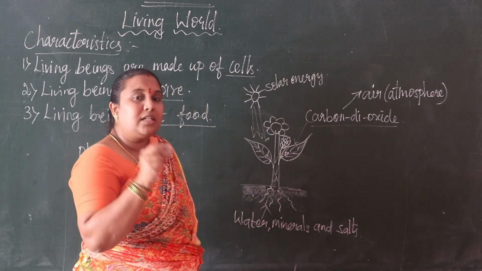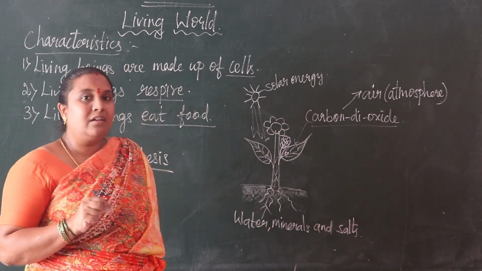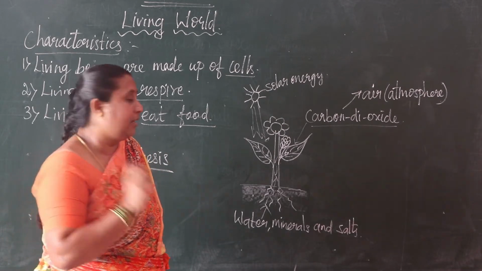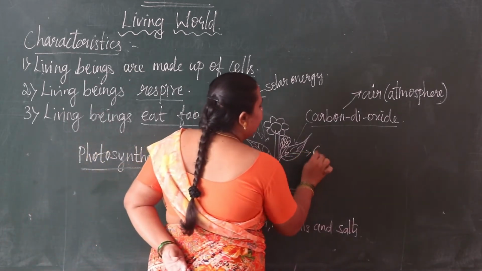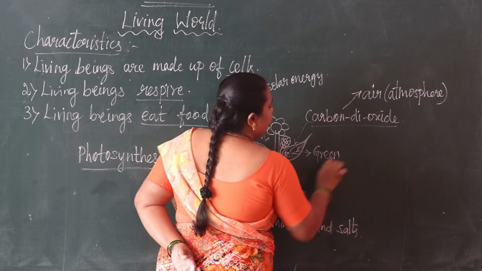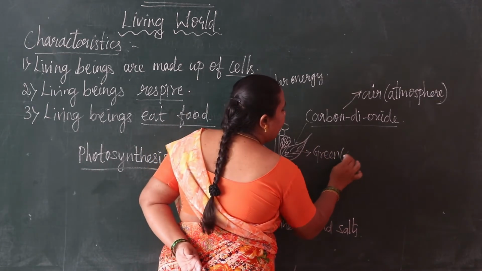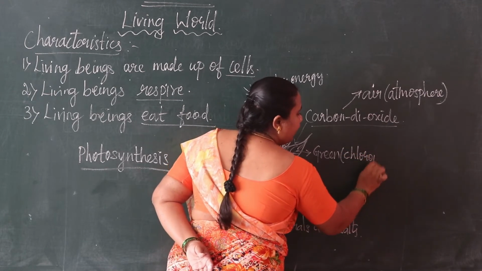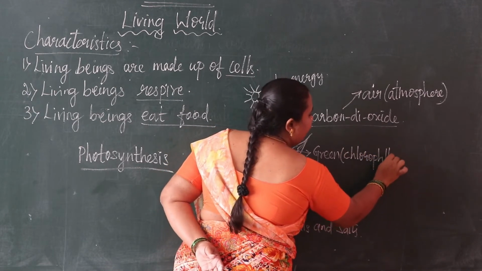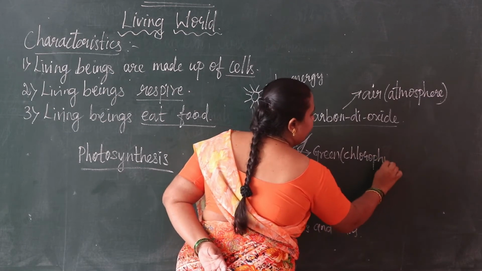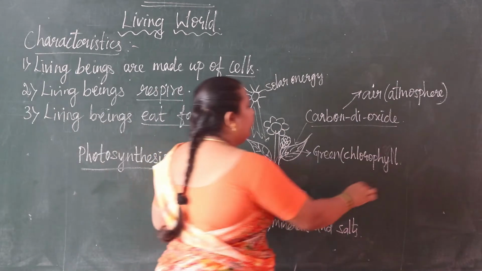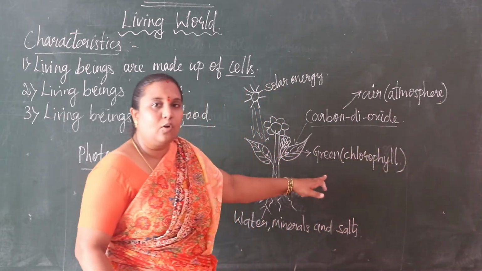So what is the color of the leaf, children? What is the color of the leaves? Green. Yes, green. The color of the leaves is green. So green means green color pigment, which we can say as chlorophyll. The green color pigment we say as chlorophyll.